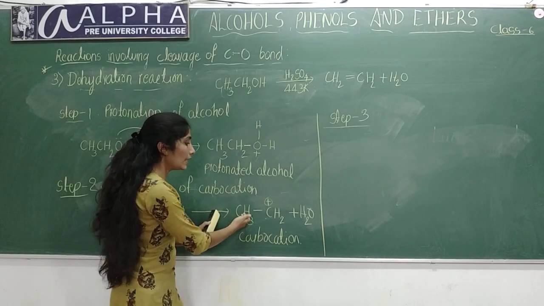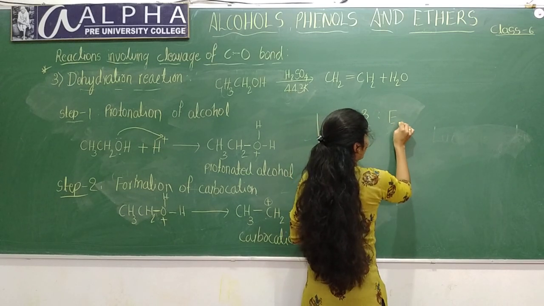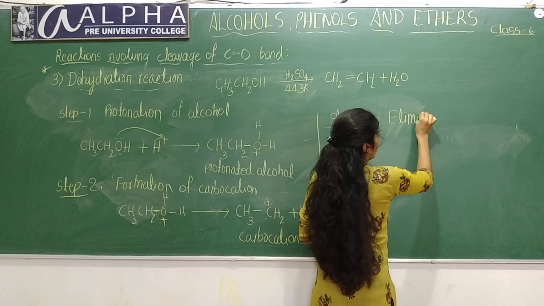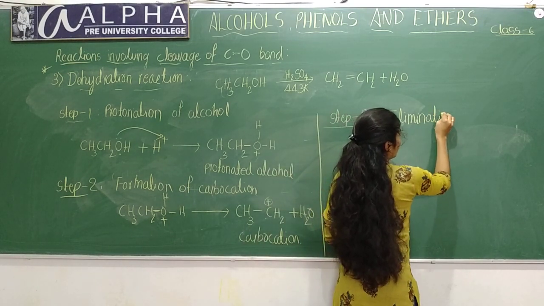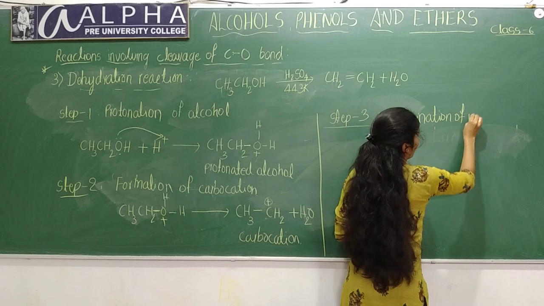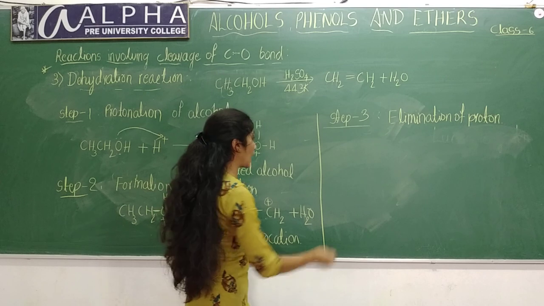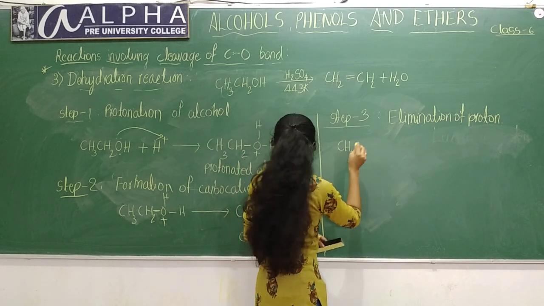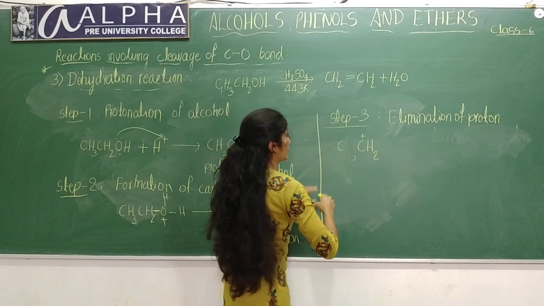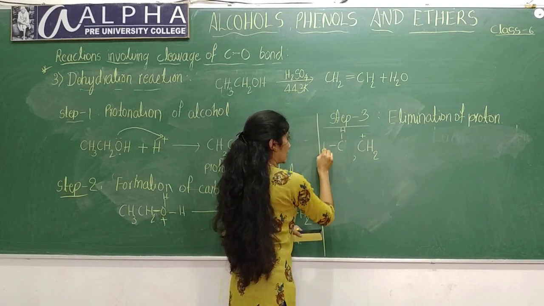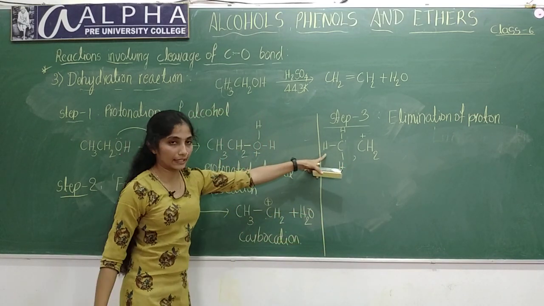So what will happen? This will eliminate a proton. Third step is elimination of proton, or you can write deprotonation. Here this carbocation CH3CH2+, for your simplification, I have written it like this.